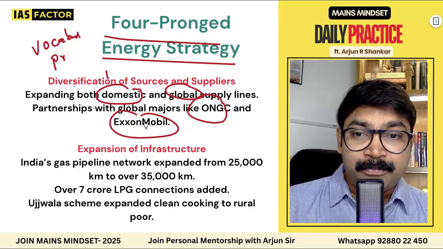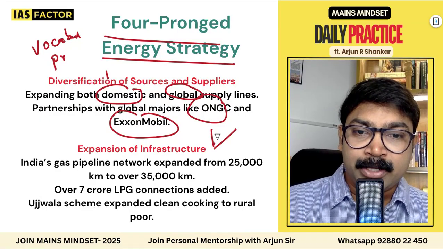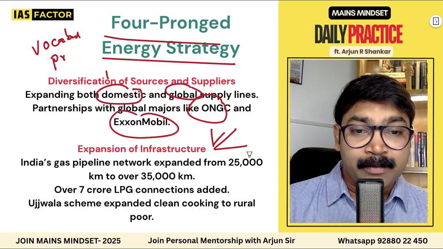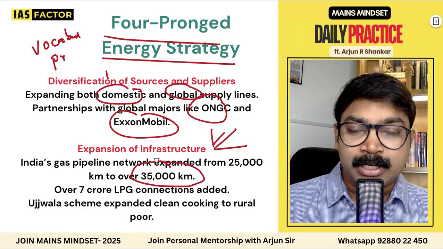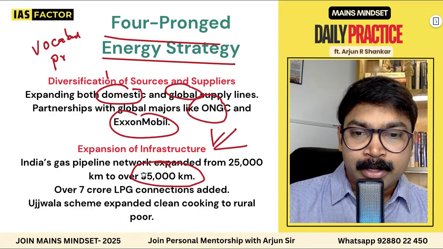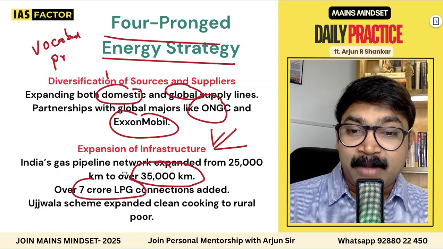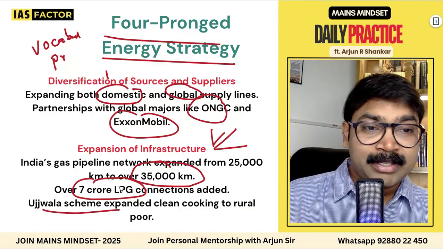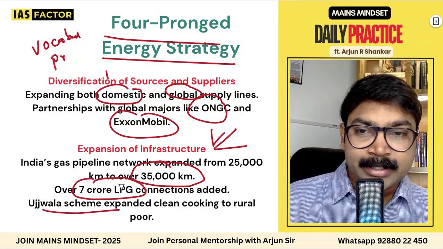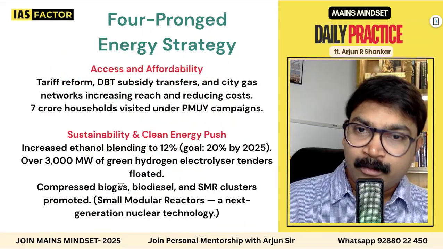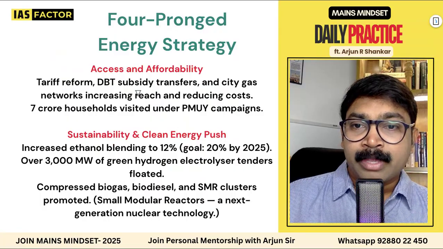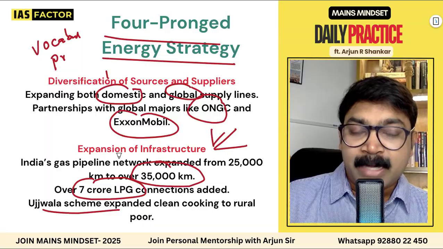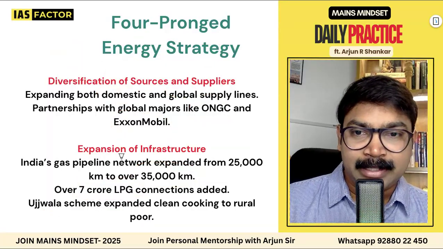And infrastructure also, we are expanding. Energy policy means we are creating more infrastructure. Like the gas pipeline network has expanded from 25,000 to 35,000 kilometers. Over 7 crore LPG connections have also been added. And the Ujjwala scheme, the PMUY, that is the Prime Minister Ujjwala Yojana, we'll discuss. So previously we discussed the expansion, infrastructure and domestic market size.